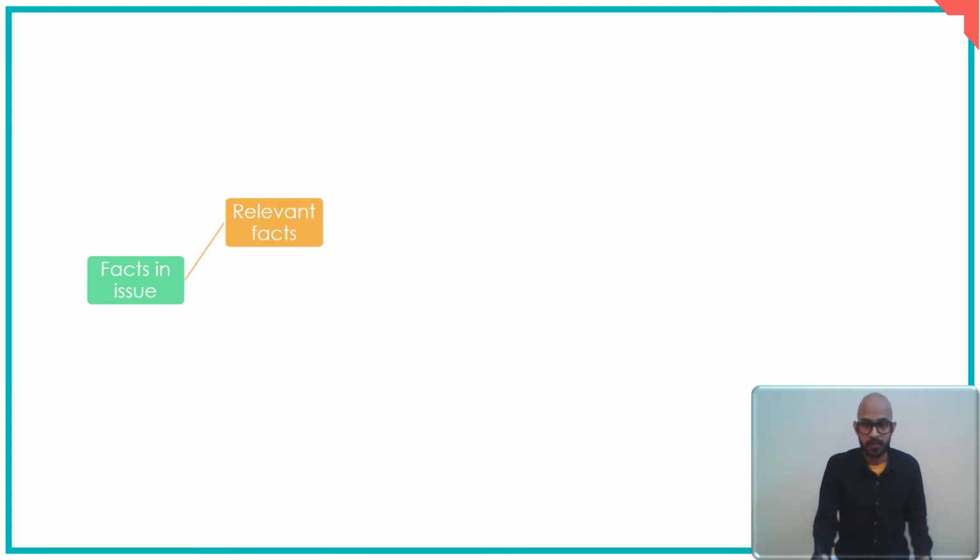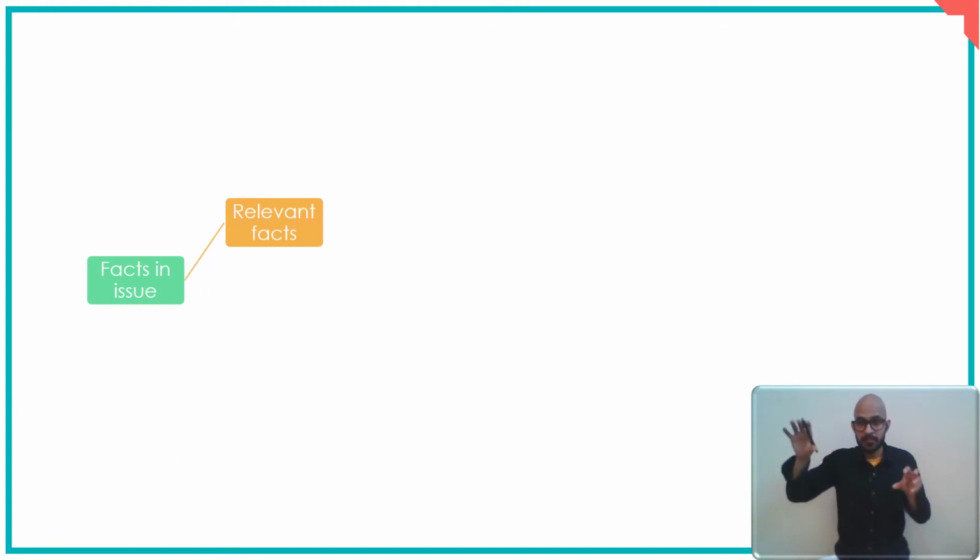Now that we know the structure of section 6 and what it will be doing, I want to introduce one more concept to you. You see, in the dispute, the main disputed facts are the fact in issue, right? The factum probandum, the main principal reasons for which the dispute exists. So if these facts in issue are settled, the dispute gets settled, right? However, in order to find out whether the fact in issue exists or does not exist, we need to look at some more facts. And these facts are relevant facts, right? So they are connected with the fact in issue.